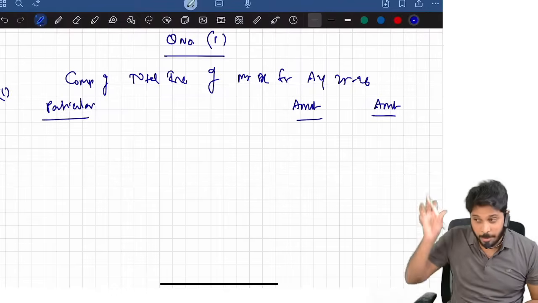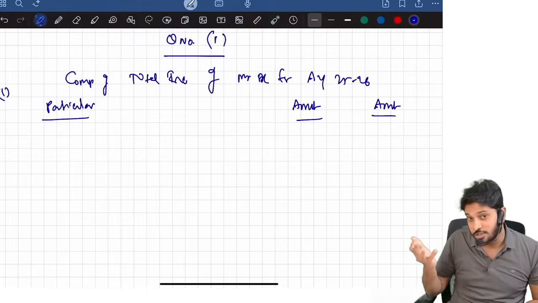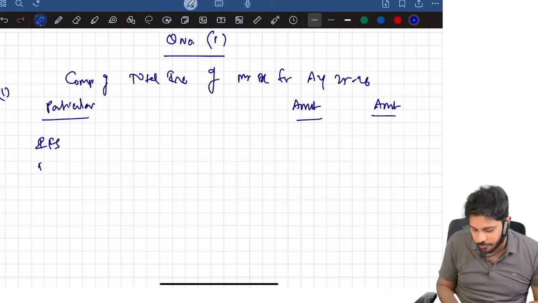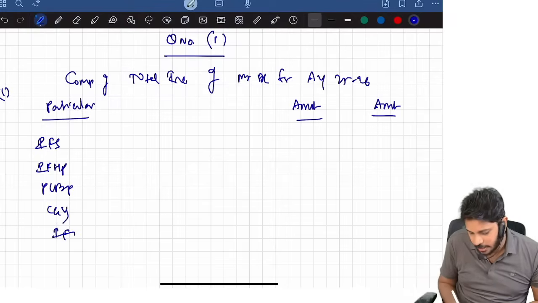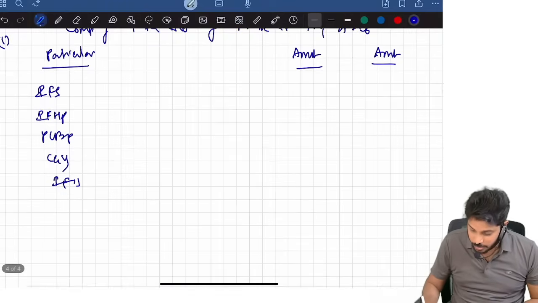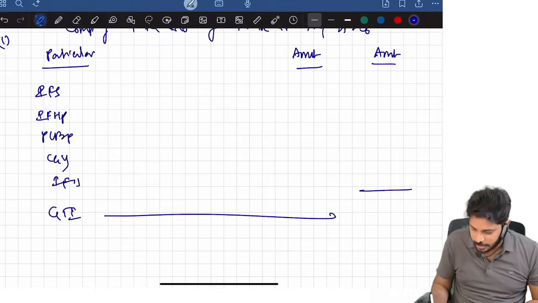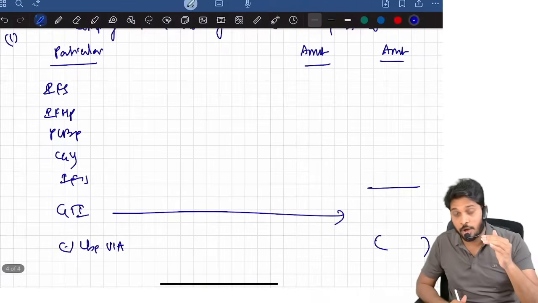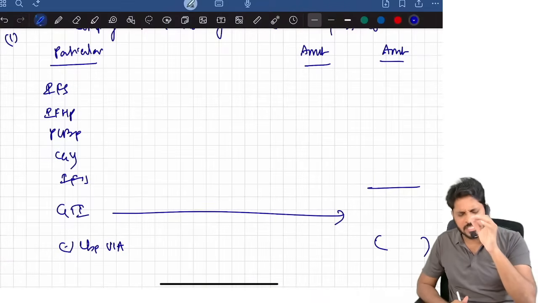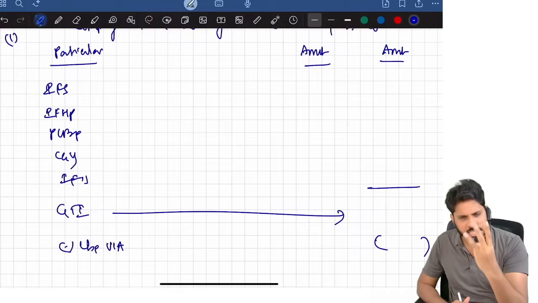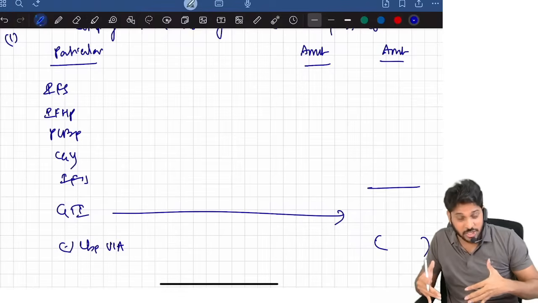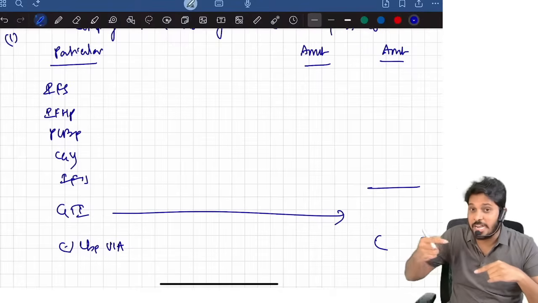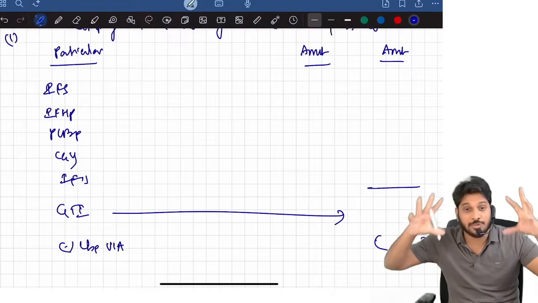Now headings, particulars and amount. Based on once you read the question, you know what are the heads of income present. First list out income from salary, income from house property, PGBP income, capital gains, income from other sources. So now you will get here gross total income. From this, chapter 6A deductions, remember chapter 6A deductions you will get when you are opting for optional tax regime. If it is default tax regime, chapter 6A only 3 sections will come. Don't worry, this is just an introduction I'm giving you. I will go into each and every point in depth. Okay, so first I'm telling you the structure to follow.